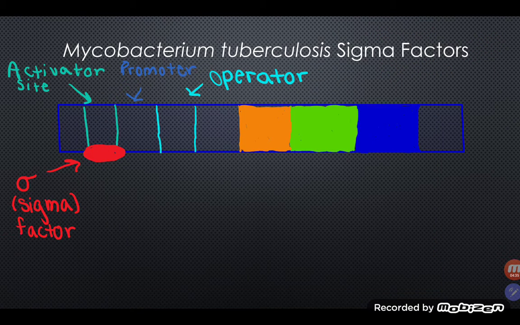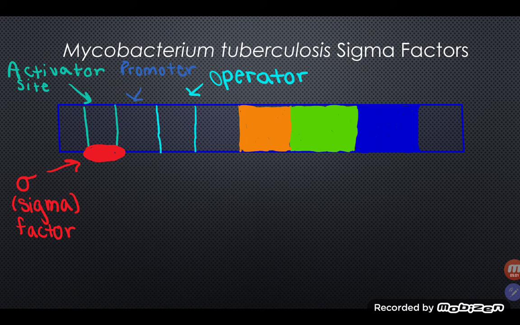Mycobacterium tuberculosis contains a number of transcription factors called sigma factors. The sigma factors control the stress response in the cells. Different sigma factors respond to different types of stress, both in the cell and in the environment. When the cell is in a stressful environment, sigma factors act as activators to activate the transcription of genes that will help the cell survive in the harsh conditions.